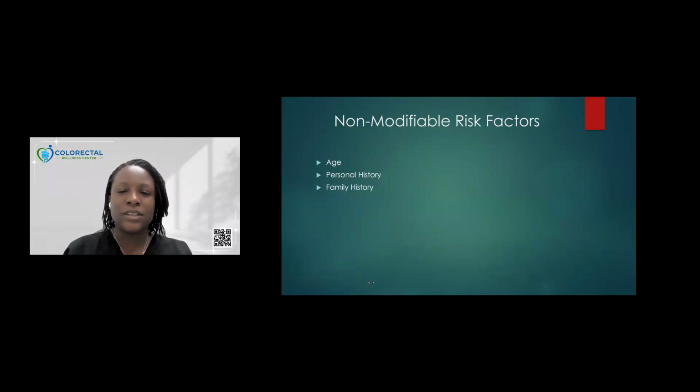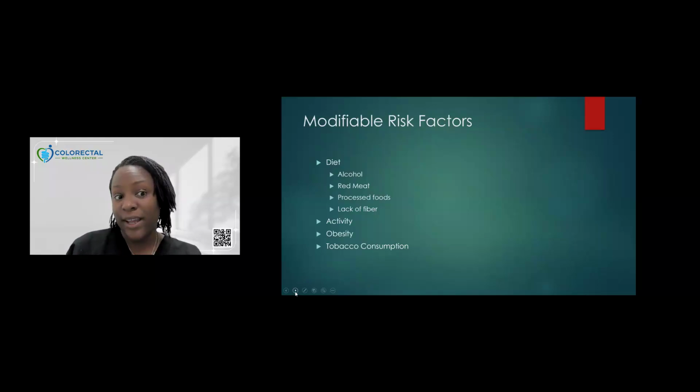So, now let's delve into what can you do? What are modifiable things that can change your risk? Our modifiable risk factors are going to include your diet, right? And so alcohol, diets that are high in red meat, processed foods, the lack of fiber.